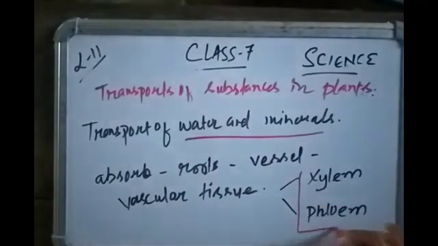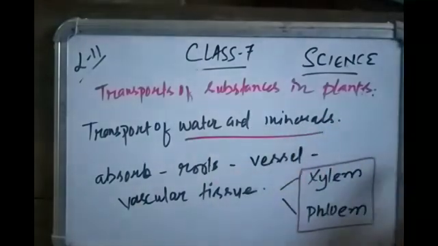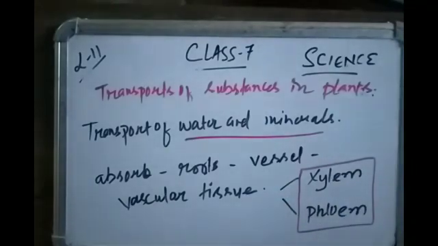So the transport in plants is done by xylem and phloem. Xylem transports water and minerals, whereas phloem transports the prepared food after photosynthesis to different parts of the plant. And that is the function of phloem.